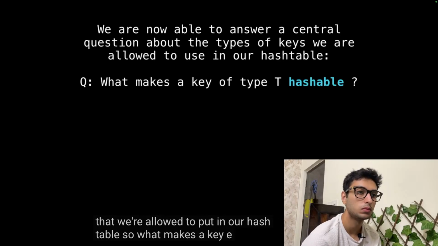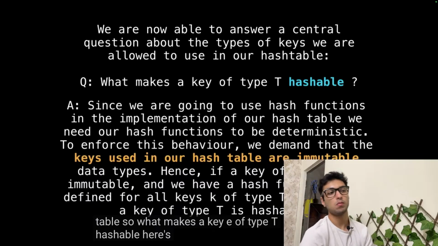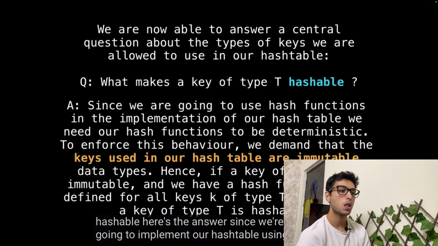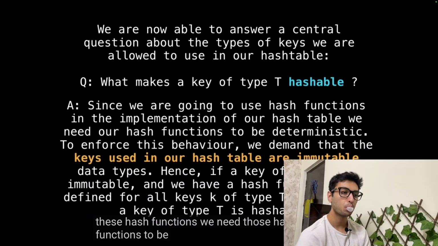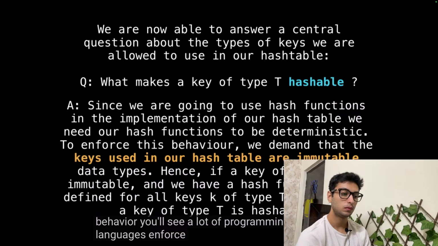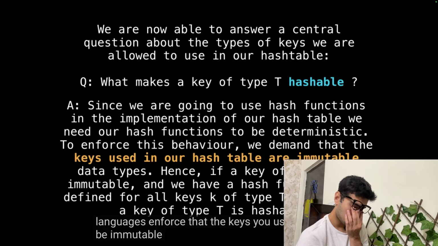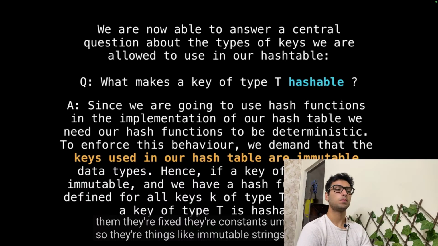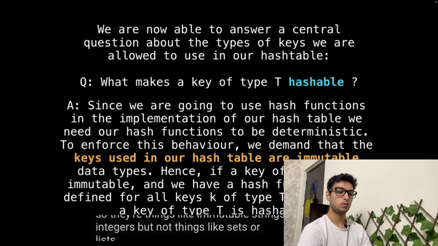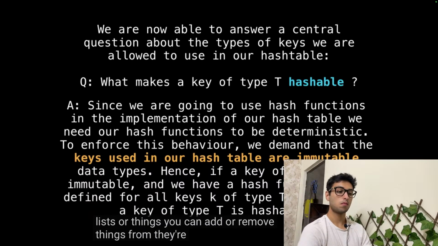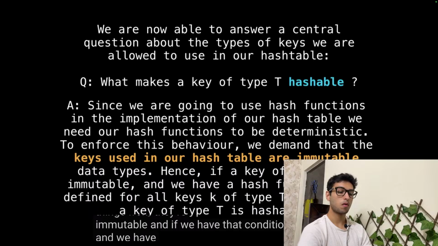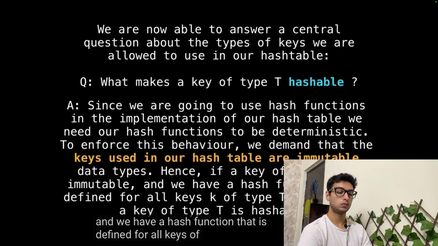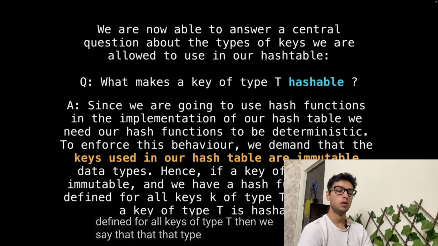So what makes a key of type T hashable? Here's the answer. Since we're going to implement our hash table using these hash functions, we need those hash functions to be deterministic. And to enforce that behavior, you'll see a lot of programming languages enforce that the keys you use be immutable, meaning you can't change them. They're fixed, they're constants. So they're things like immutable strings and integers, but not things like sets or lists or things you can add or remove things from. And if we have that condition, and we have a hash function that is defined for all keys of type T, then we say that type is hashable.